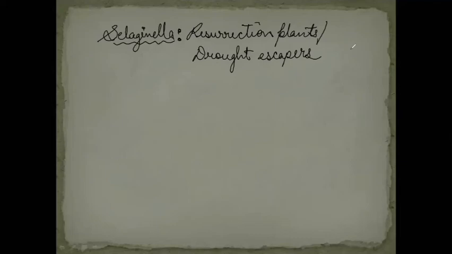So Selaginella escape the drought, the unfavorable conditions, in the form of spores. When the favorable conditions come back again, they start their new life. So Selaginella are resurrection plants which complete their life cycle in a short period of time before any adverse conditions.